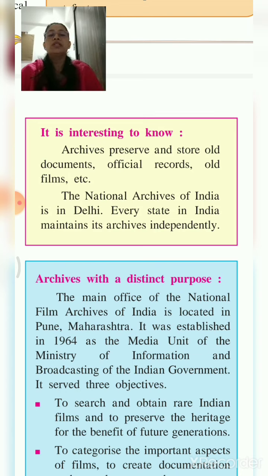Okay, now this is what I was telling you. Archives are very important. There can be a question of 1 mark. What are archives? So you can definitely write here: archives preserve and store old documents, official records, old films, etc. And the National Archive of India is in Delhi. Besides that, every state in India maintains its archive independently.